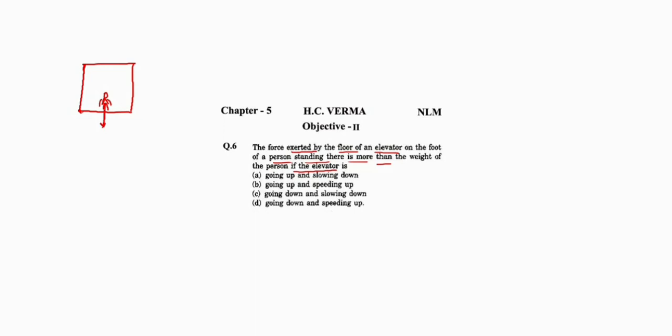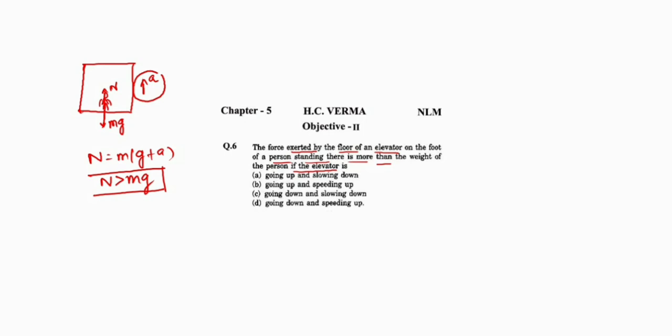That is the normal reaction. So mg is working in the downward direction, normal reaction in the upward direction. If acceleration a is in the upward direction, we will write N equals m(g plus a), that is N greater than mg. So the force applied by the floor of the elevator on the passenger will be greater than the actual weight if acceleration is in the upward direction.